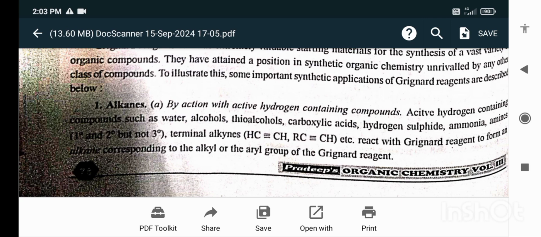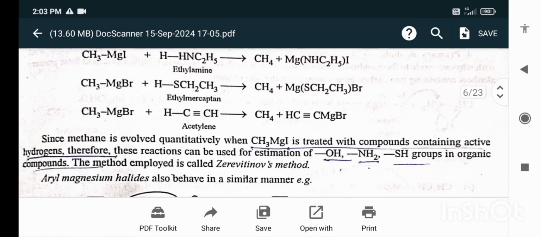By the action with active hydrogen containing compounds such as water, alcohol, thioalcohol, carboxylic acid, hydrogen sulfide, ammonia, primary and secondary amines but not tertiary, and terminal alkynes, the Grignard reagent reacts to form the alkane corresponding to the alkyl or aryl group of the Grignard reagent.